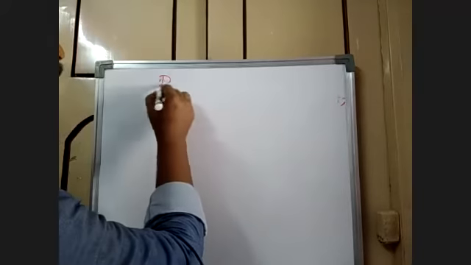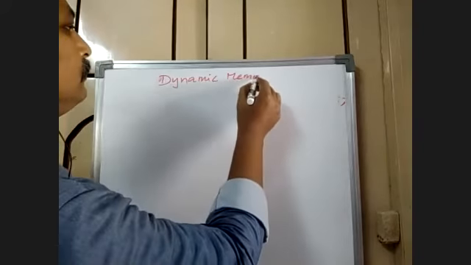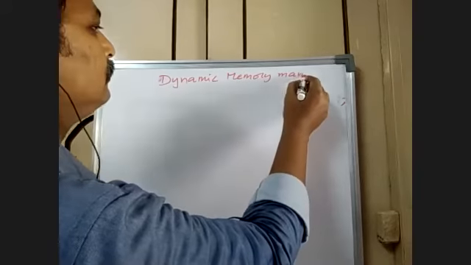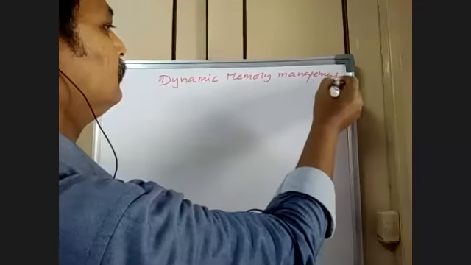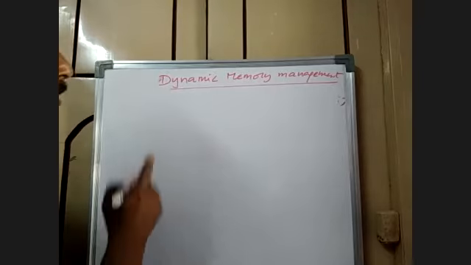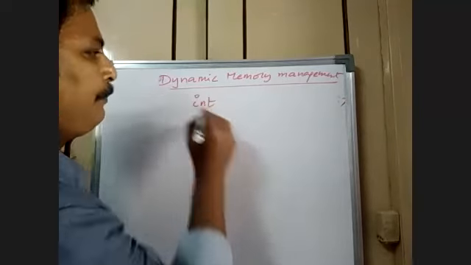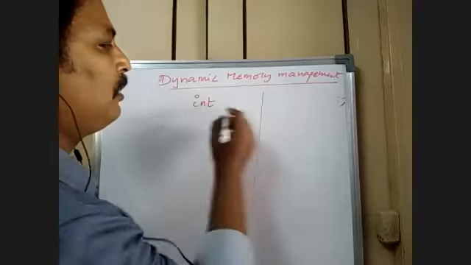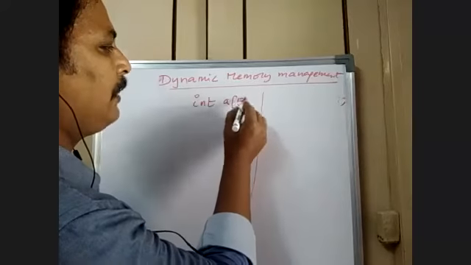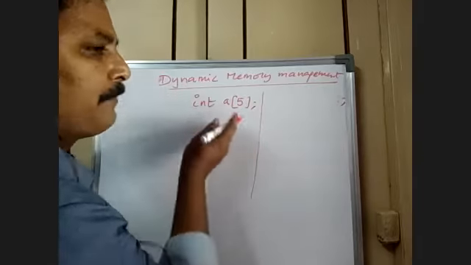Then I go for dynamic memory management, when you do not know the size. Dynamic memory management means that I would like to address both issues. There are 5 elements, that is fixed.